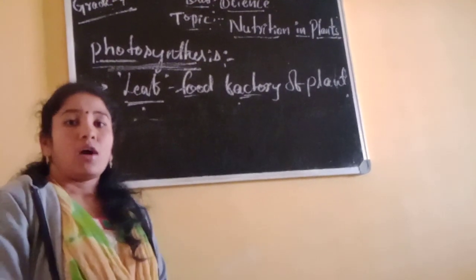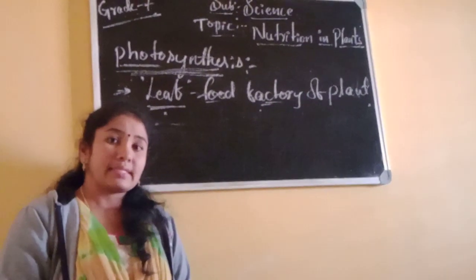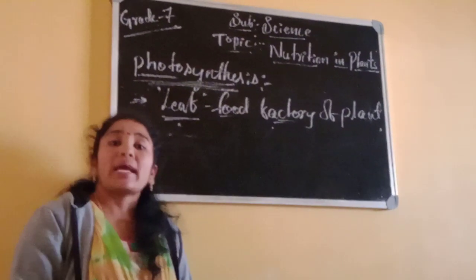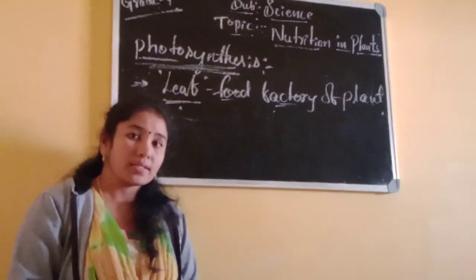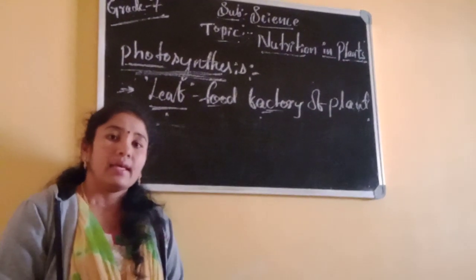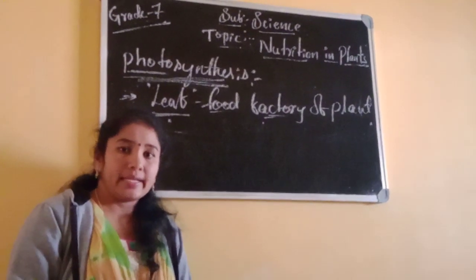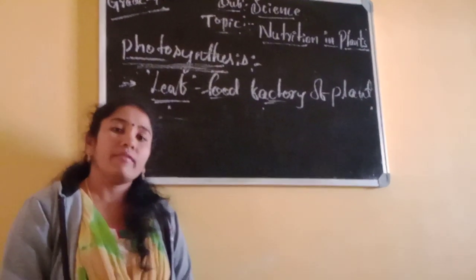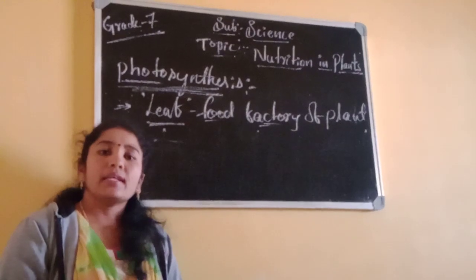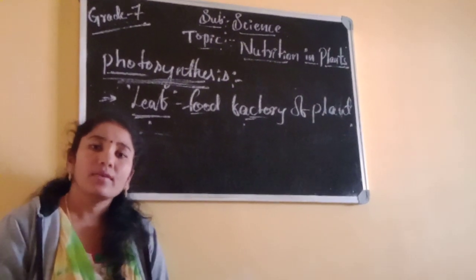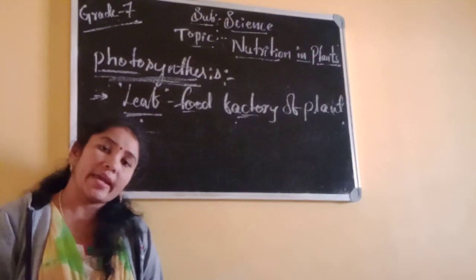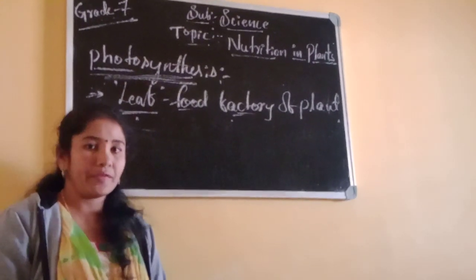Then you can often see slimy green patches in some ponds. Is it right? Or stagnant water. Which is that? Algae. Why is it green in color? Due to the presence of chlorophyll. That algae also prepares its own food.